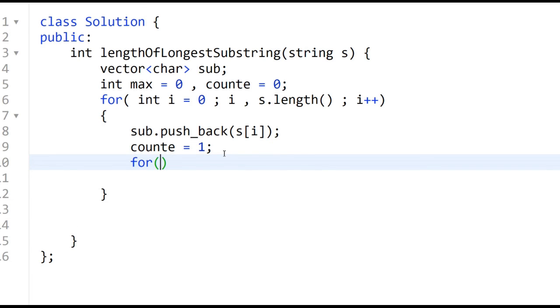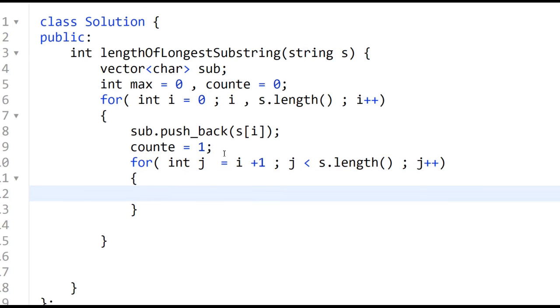Now we'll run the inner loop: int j is equal to i plus 1. We have to make sure that the inner for loop runs from the next character, and j is less than s dot length, and j plus plus.